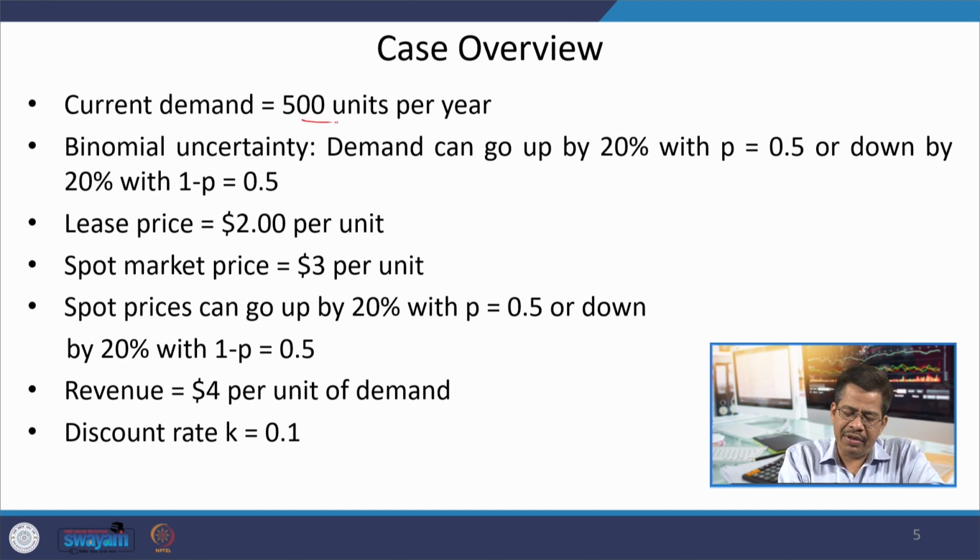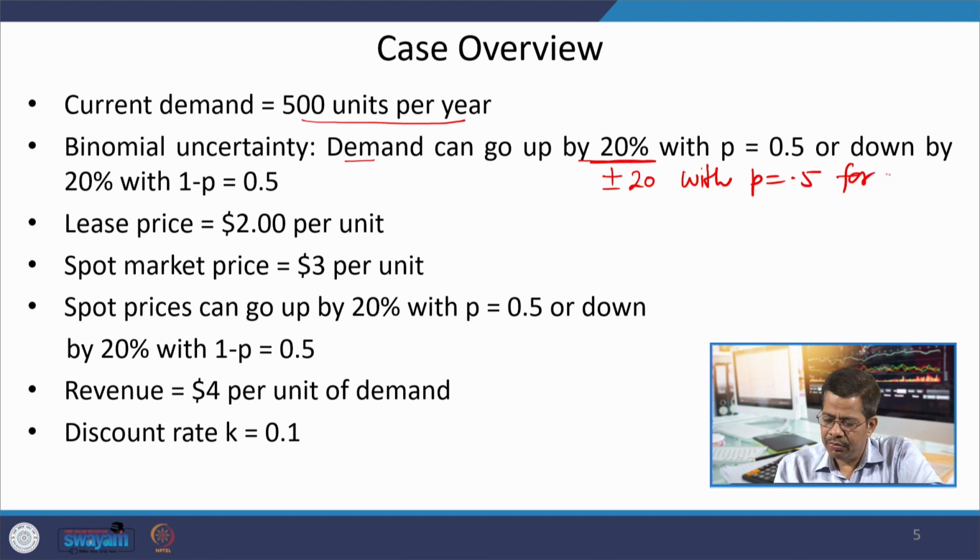Current demand is 500 units per year. As I already mentioned, this is binomial uncertainty. Demand is going up and down by 20% plus minus, for plus also 20%, for minus also 20%, equal probabilities.